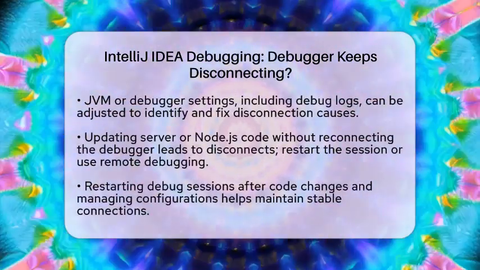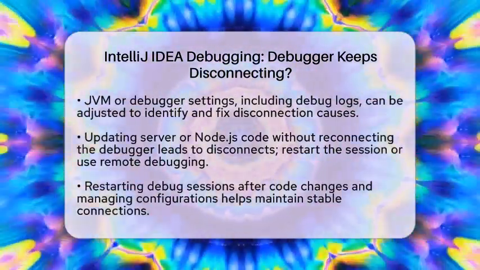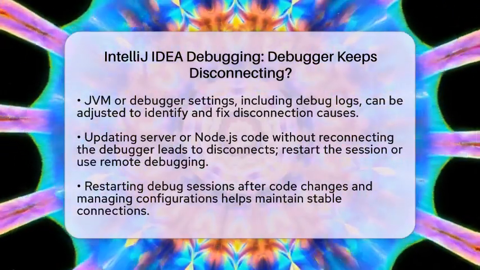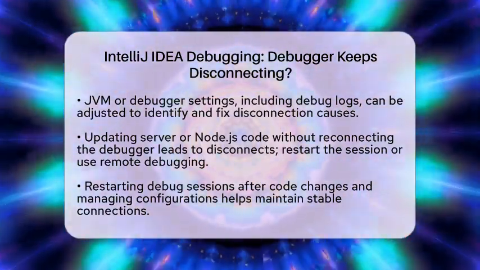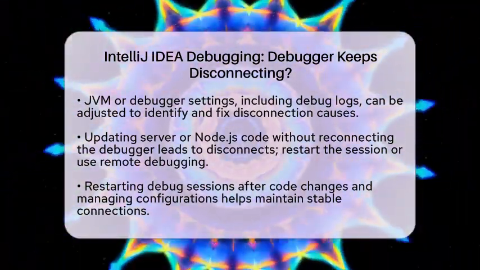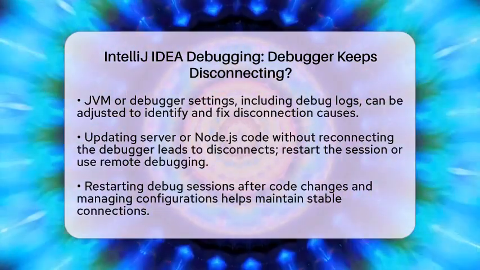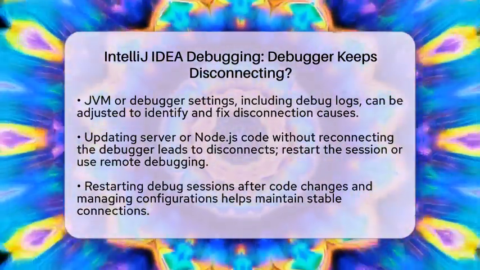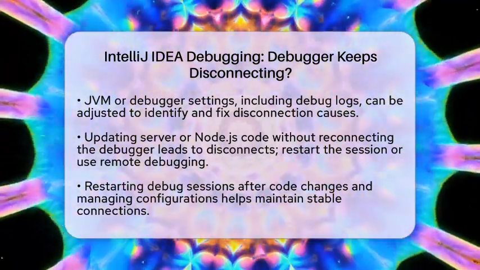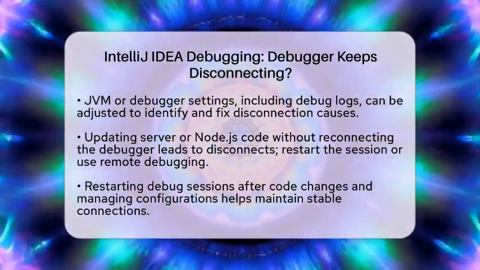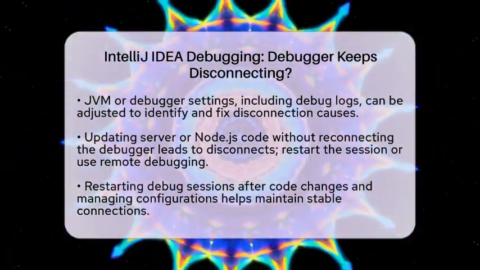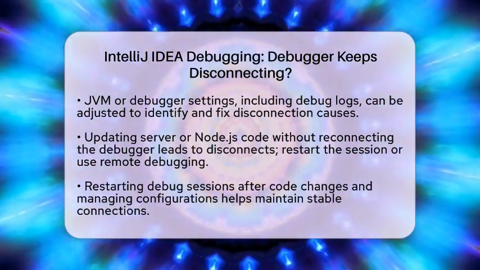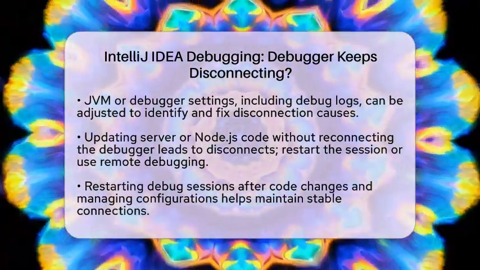Fourth, your JVM or debugger settings might be part of the problem. If the debugger log shows errors or unexpected exits, turn on detailed debug logs in IntelliJ IDEA. You can do this through the Help menu under Diagnostic Tools. Sometimes switching to a different Java Development Kit version or tweaking JVM debug parameters can resolve disconnects.